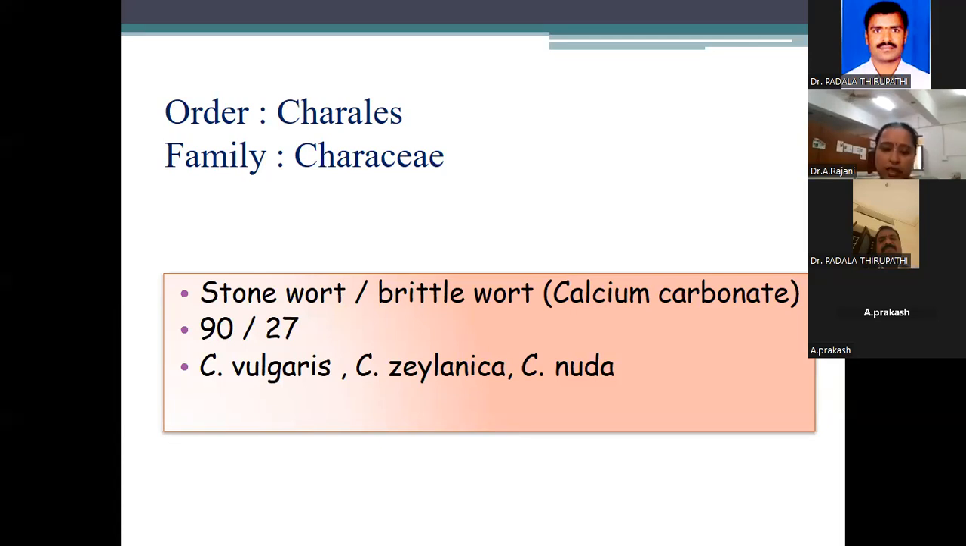This is Chara. The class is Chlorophyceae, the order Charales, the family Characeae. This is the classification. Most probably the classification is not asked when you write the theory part, so leave it.